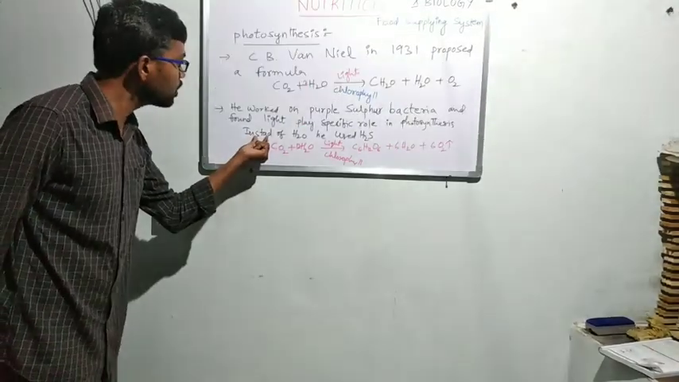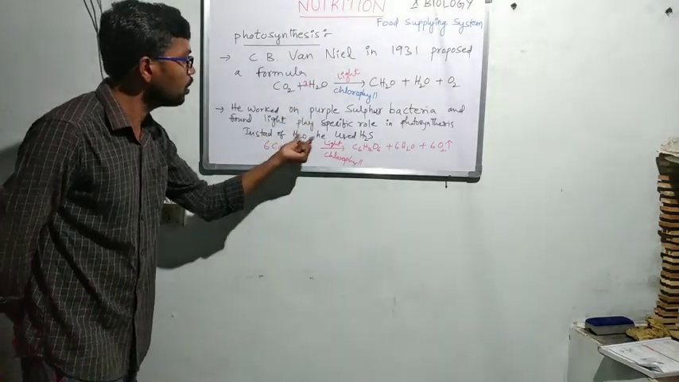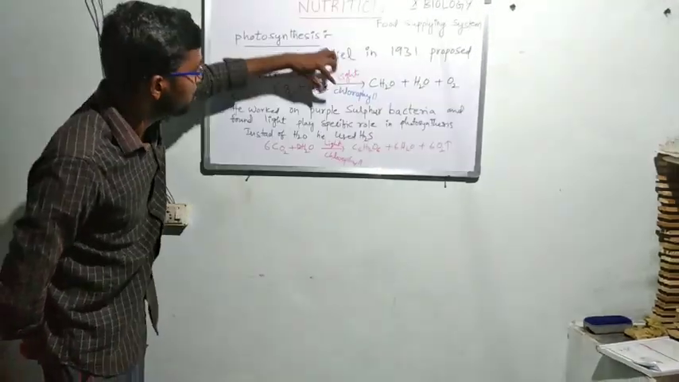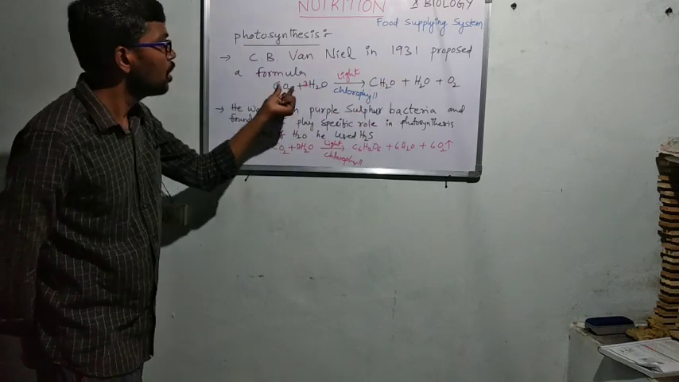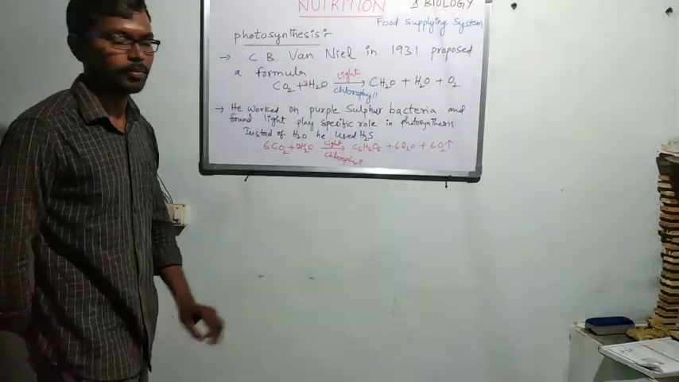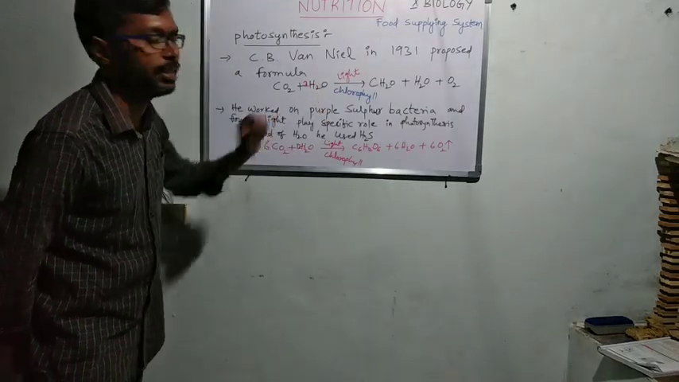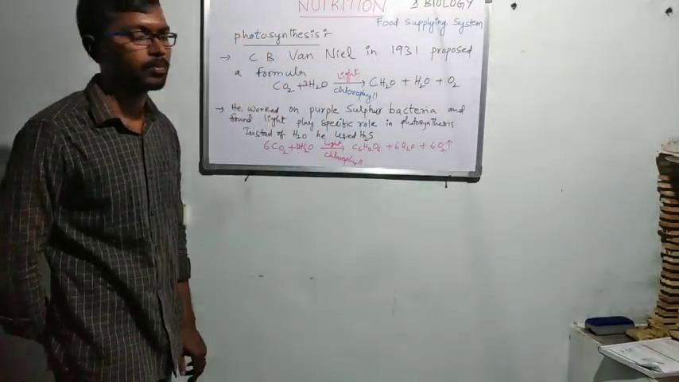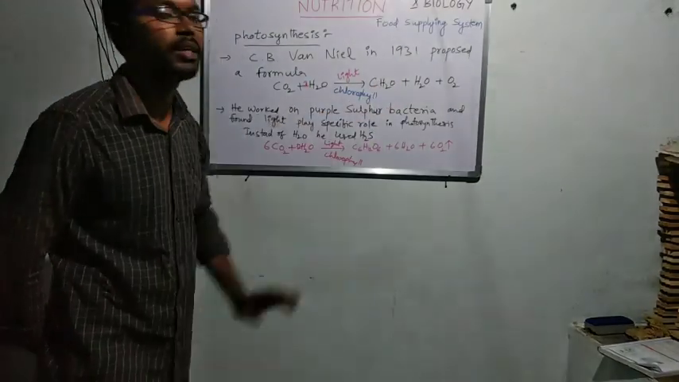First, instead of the water molecule, he used H2S, hydrogen sulfide, as the starting molecule in this equation. When he used hydrogen sulfide, no oxygen was released. Sulfur was released in this equation.